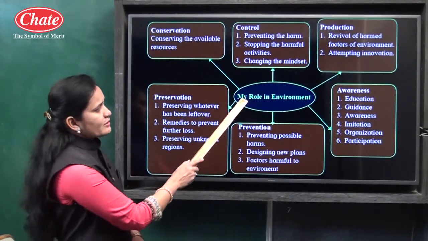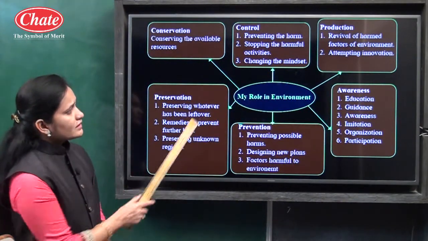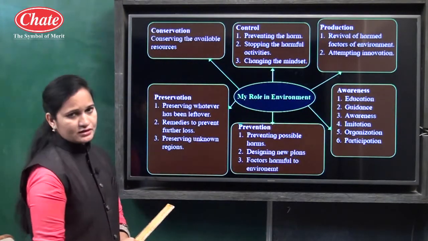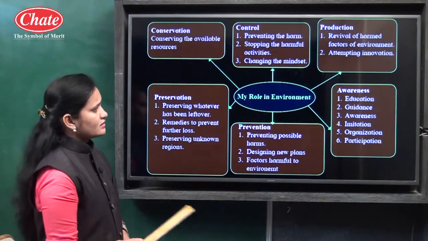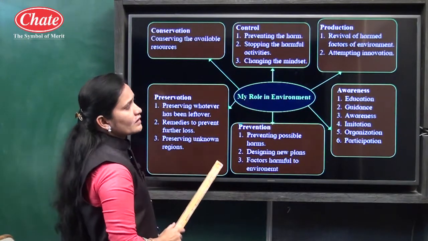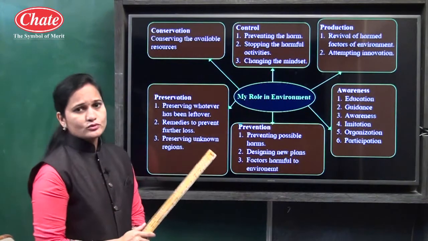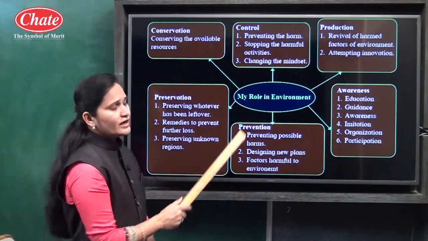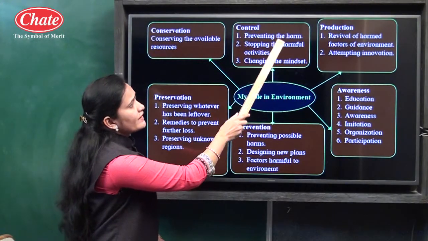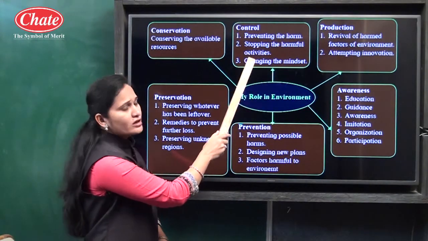Now the next point is about my role in the environment. In my role in the environment, you can see different points through the flow chart. So one by one we will discuss here. The first one is control. Now how can we control or stop polluting the environment? The first point is that we should prevent harm to the environment. After that, we should stop the harmful activities.